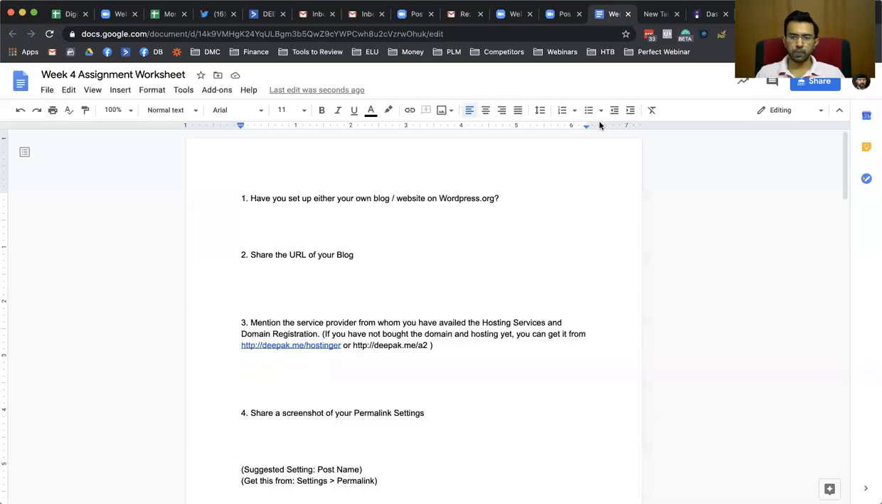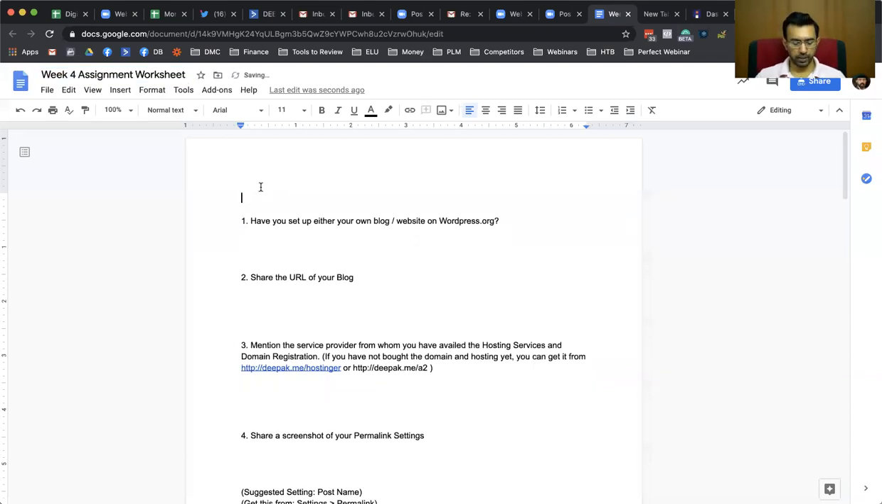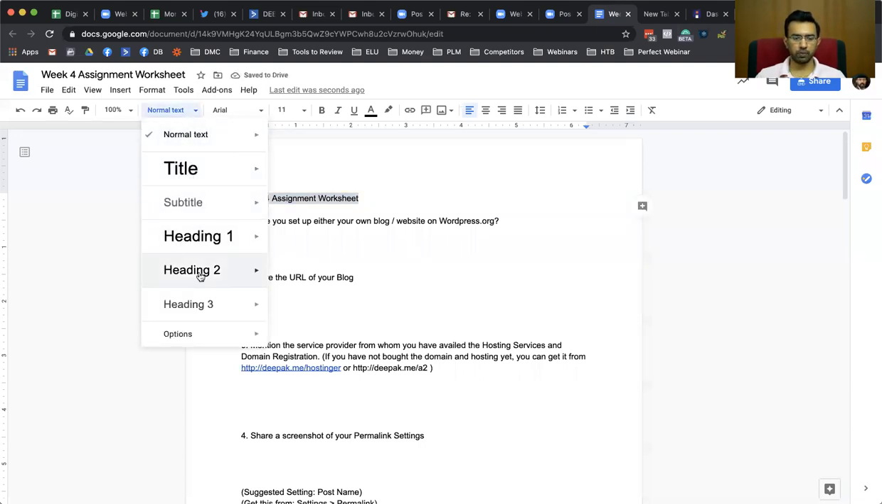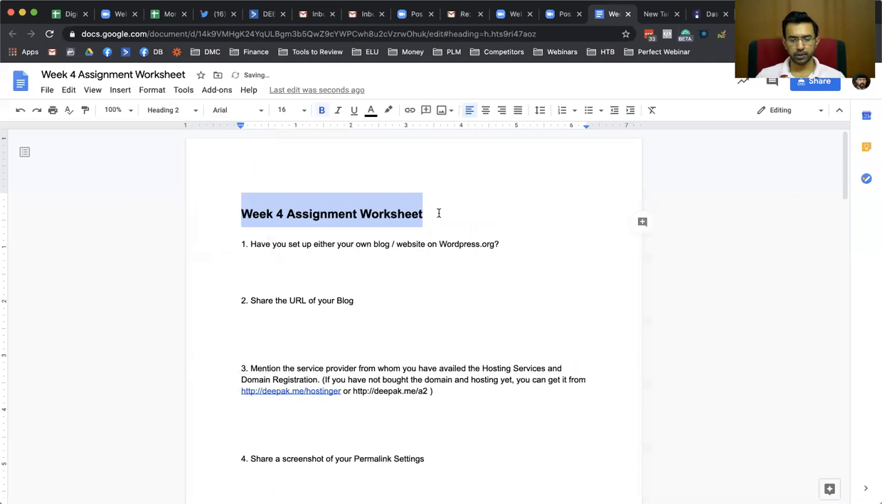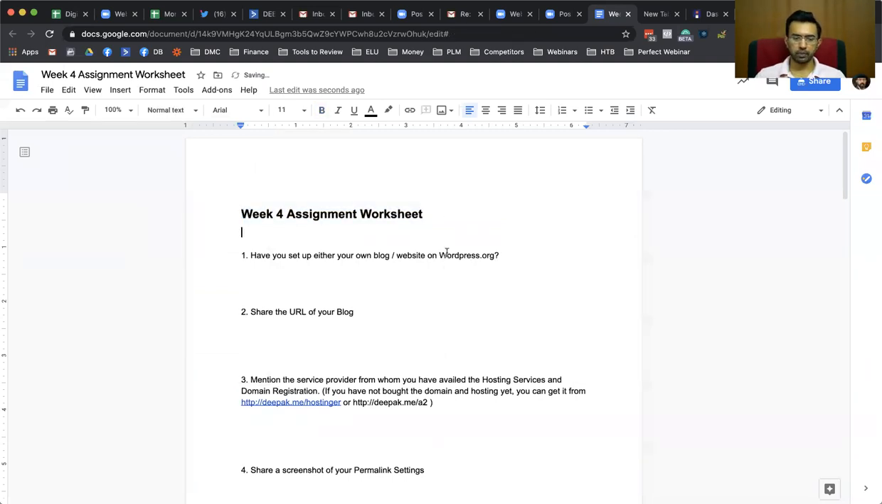So let me share the assignment worksheet. I will also share this worksheet with you, but first I want to explain this particular assignment worksheet so that you understand what things you have to enter in it. So let's put the title here. This will be a pretty simple one, and a lot of things will be covered in the Q&A session because you might need a lot of help with this assignment. So, week 4 assignment worksheet.